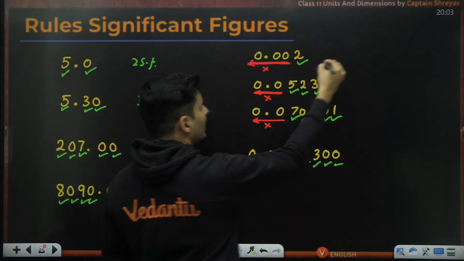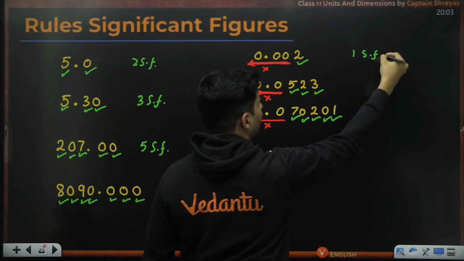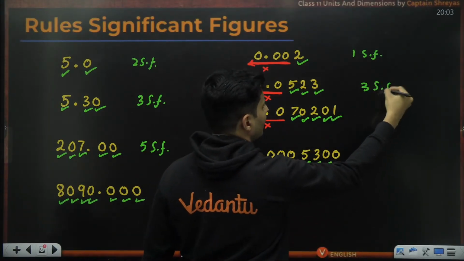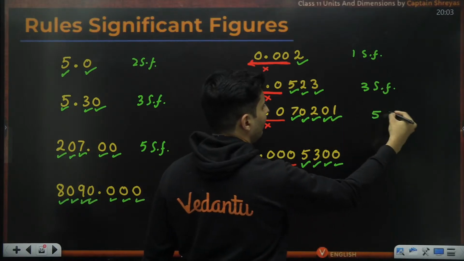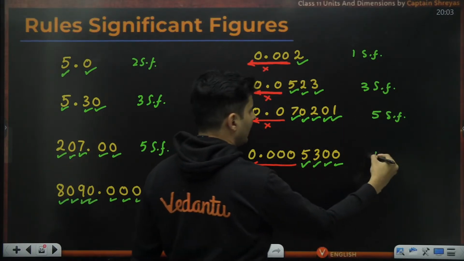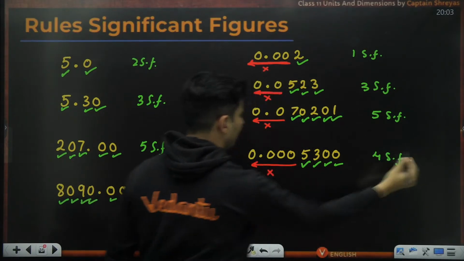Okay. So this one has one significant figure. This one has three significant figures. This one has five significant figures. This one has four significant figures.